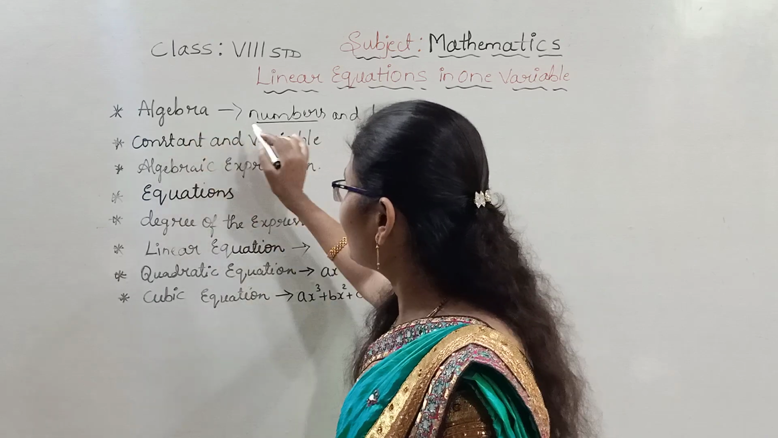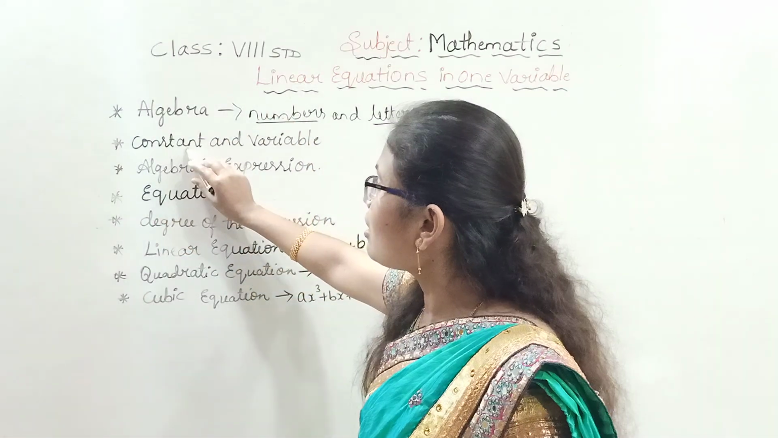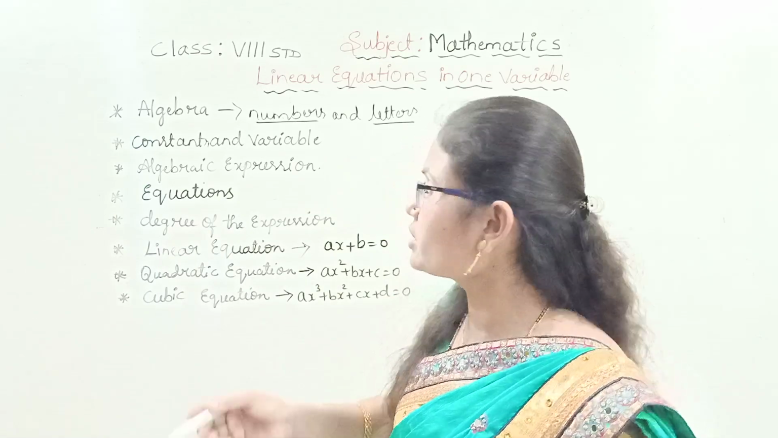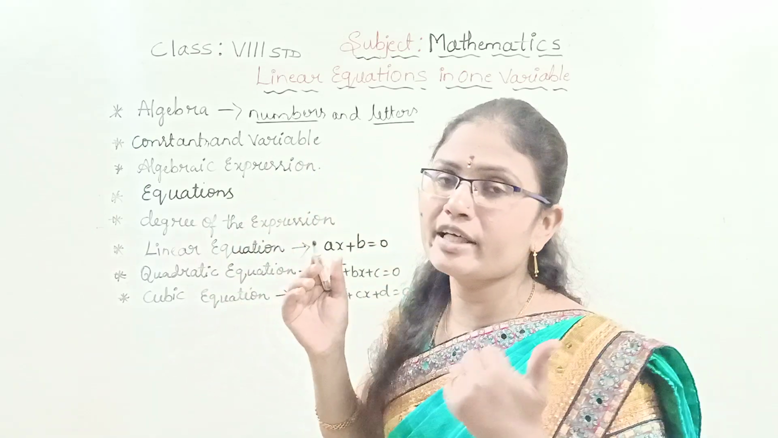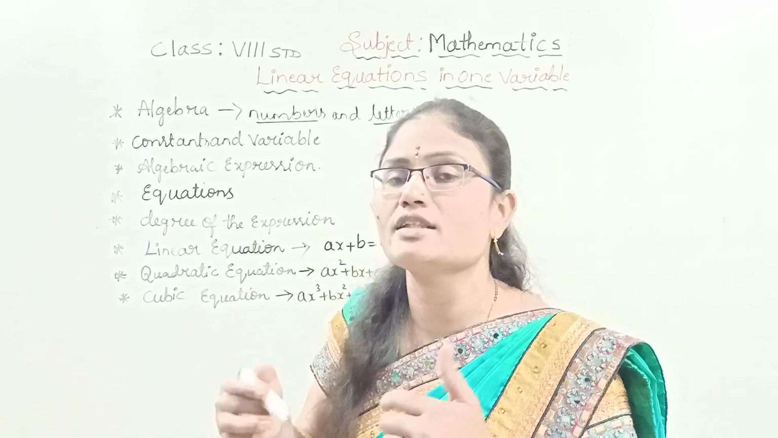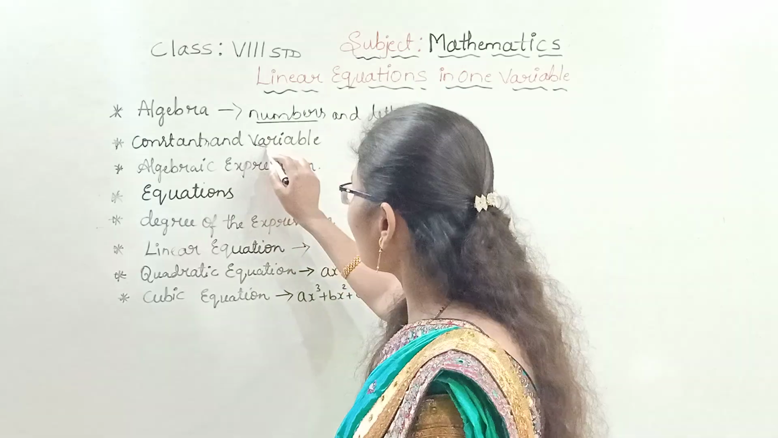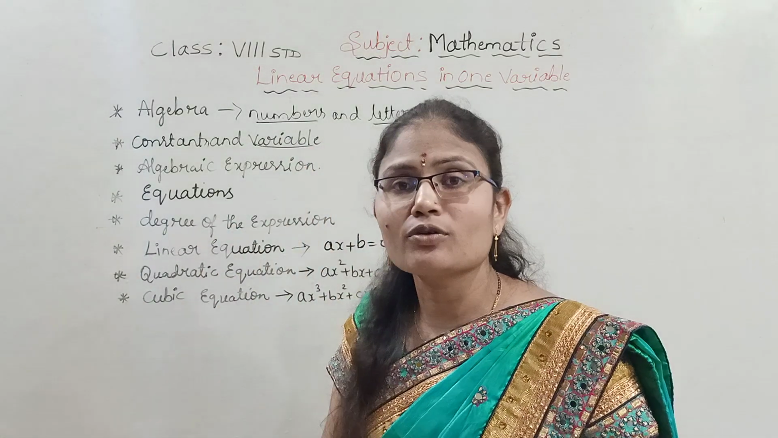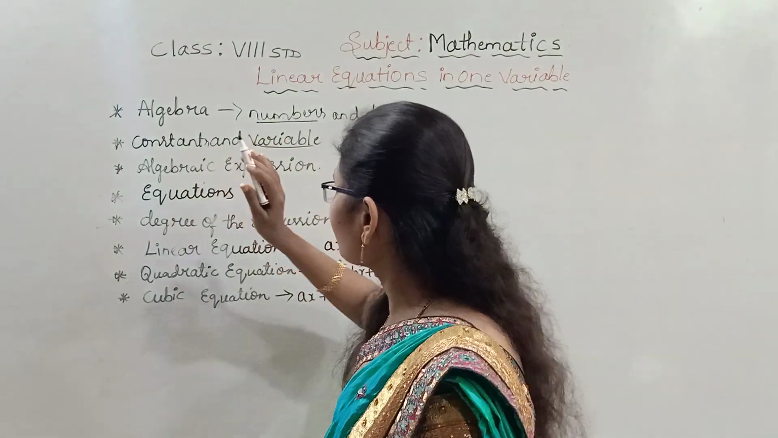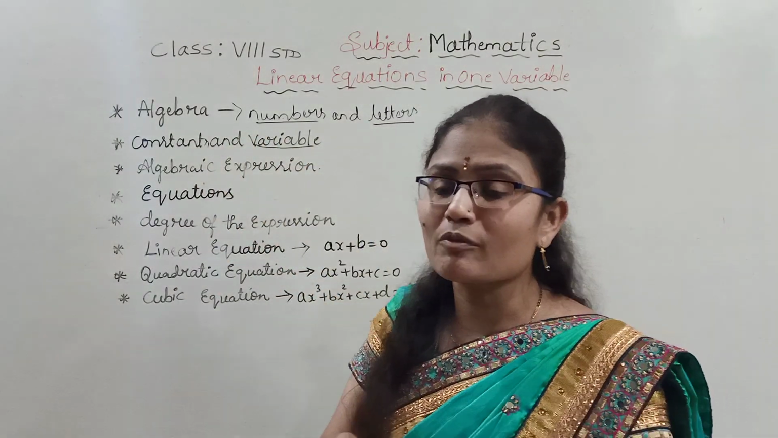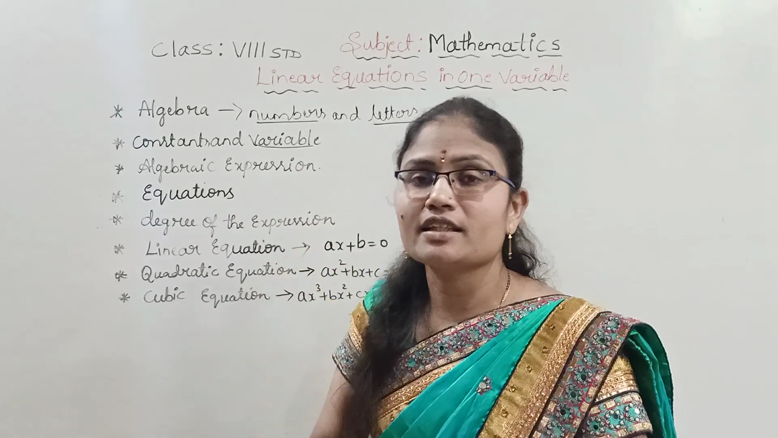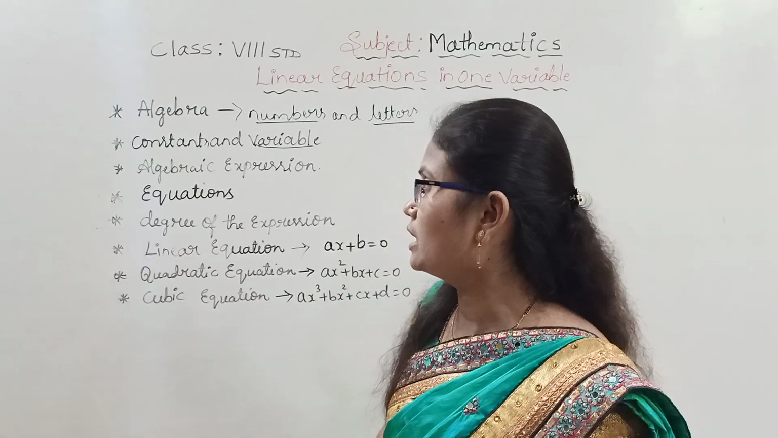In algebra, numbers we are going to call what? Constants. Numbers are nothing but constants. For letters we can give any value, so we can call the letters variables. Their values are changing. So numbers mean constants, letters mean variables. A constant does not change its value. A variable changes its value according to the situation.